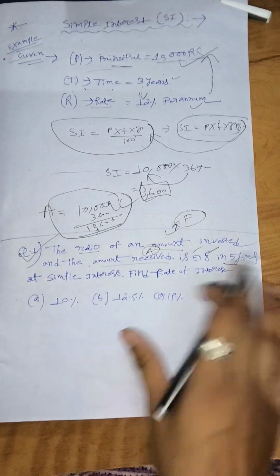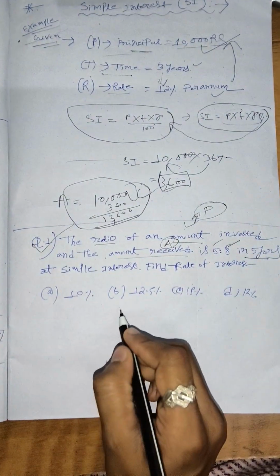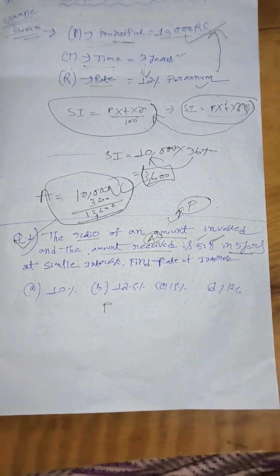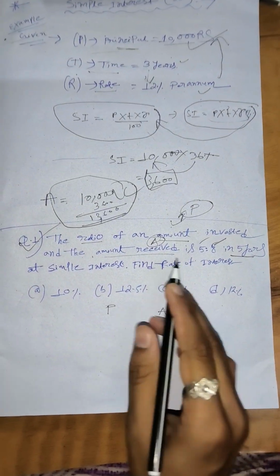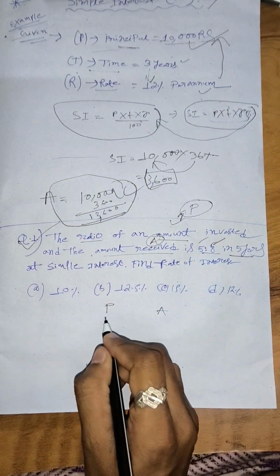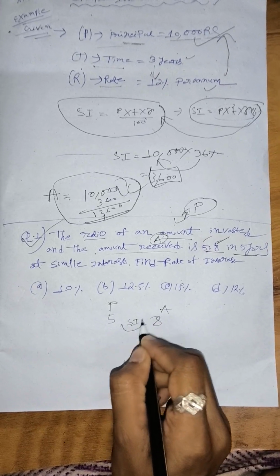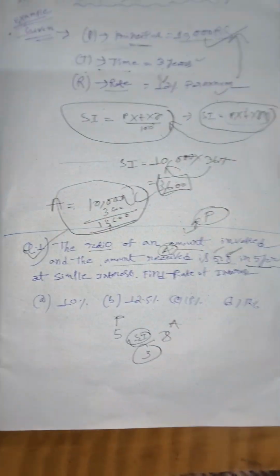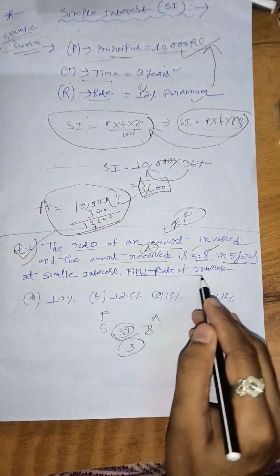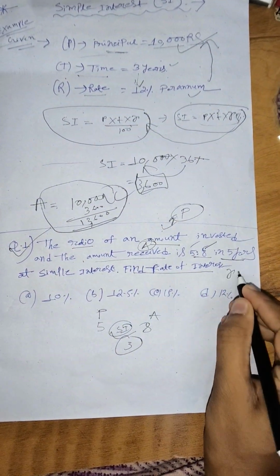So we can write P and A with values 5 and 8, and the gap is SI, which is 3. And the question asks to find the rate of interest, R.